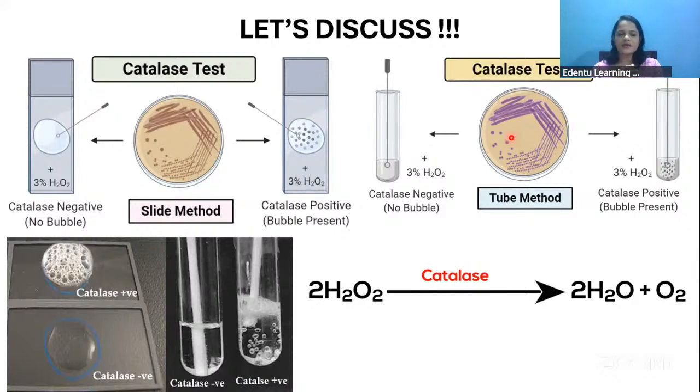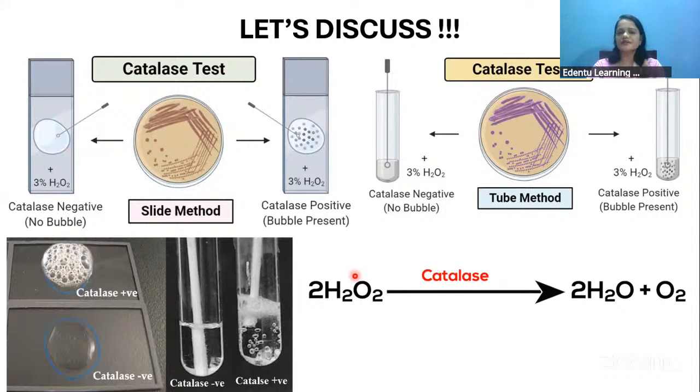How this catalase test is done is that you take a sample which you need to test for this bacteria, and to that add 3% hydrogen peroxide. If you are seeing such bubbles or effervescence like this, then that shows that it is a positive reaction. If no bubbles or no effervescence is there, then that shows that it is a negative reaction.